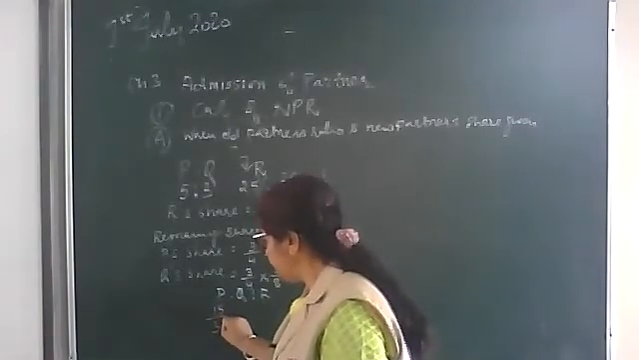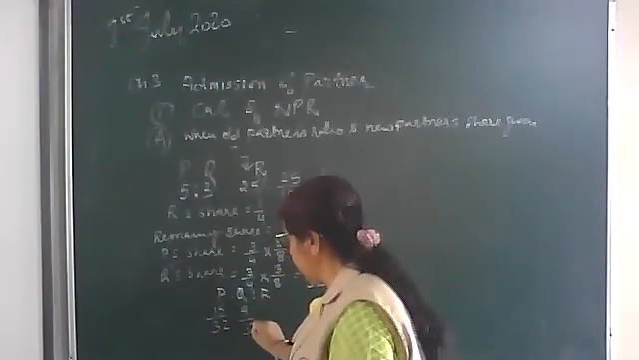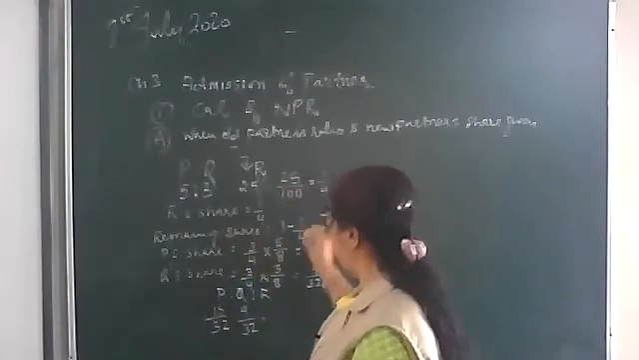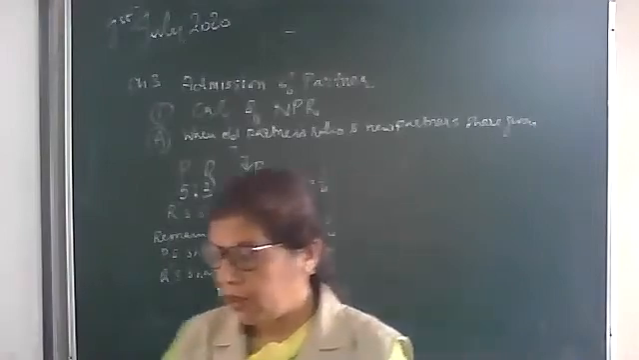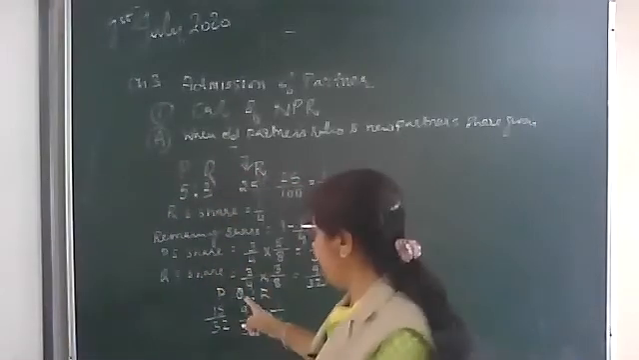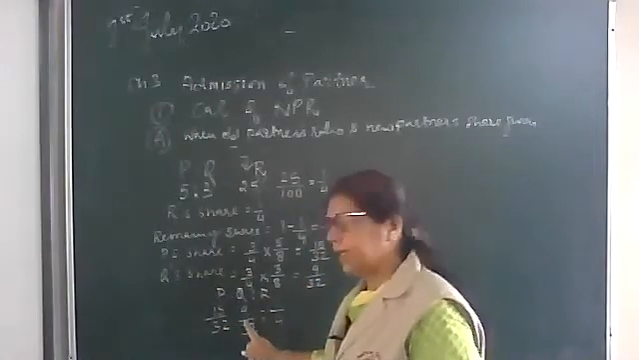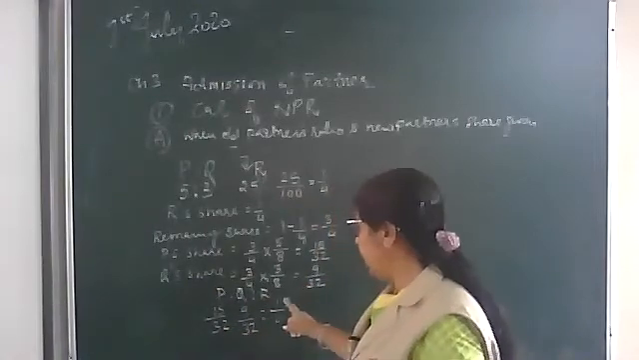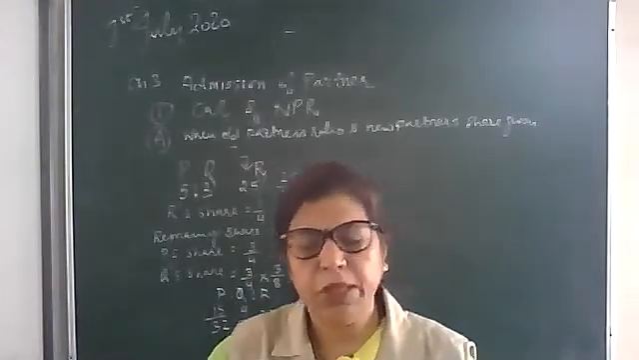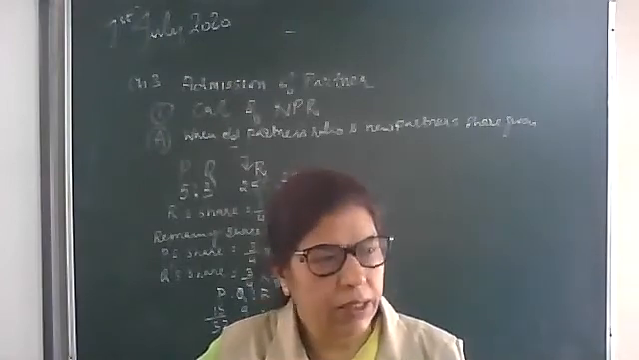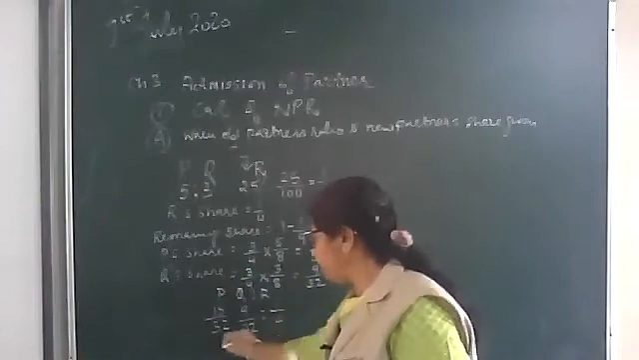15/32. Q is 9/32. And R is 1/4. See again, P is 15 upon 32, Q is 9 upon 32, and R is 1/4. We have to make the denominator common by taking LCM. So here the LCM is 32.